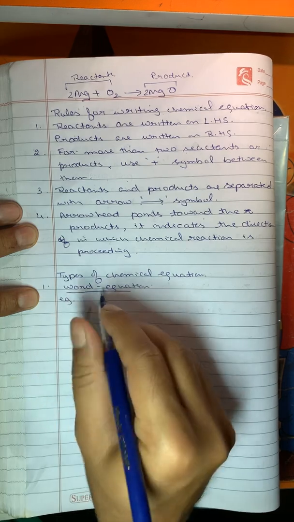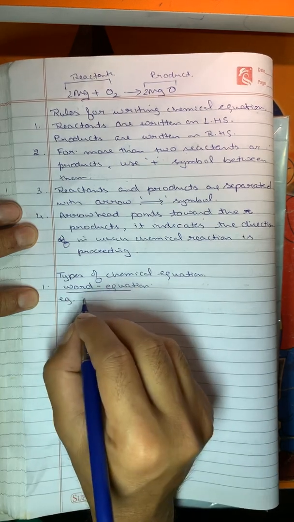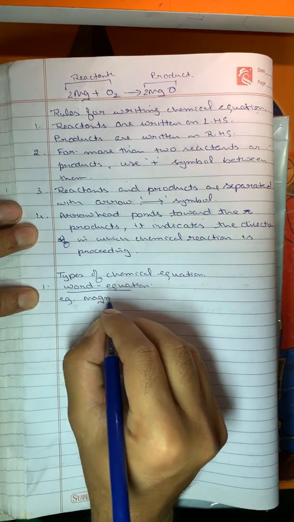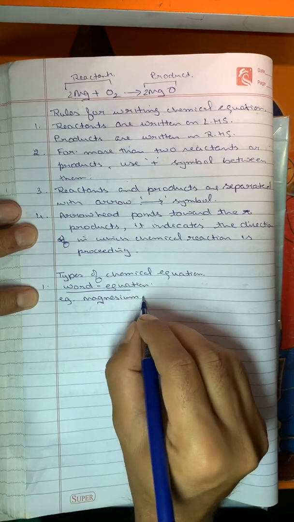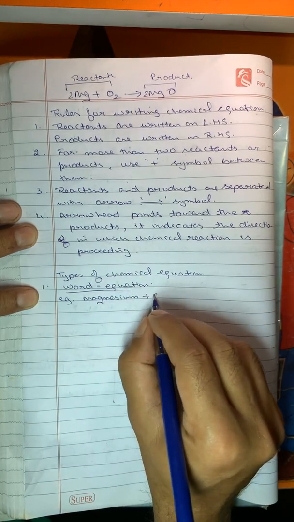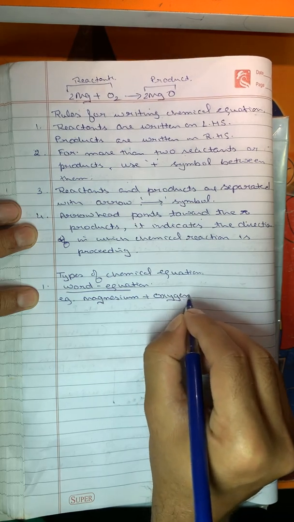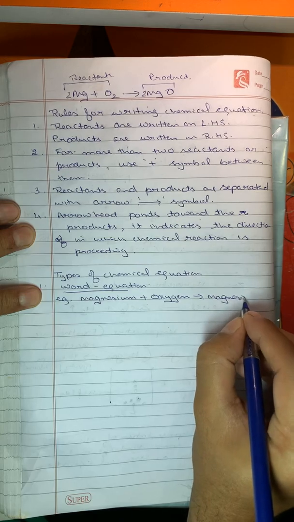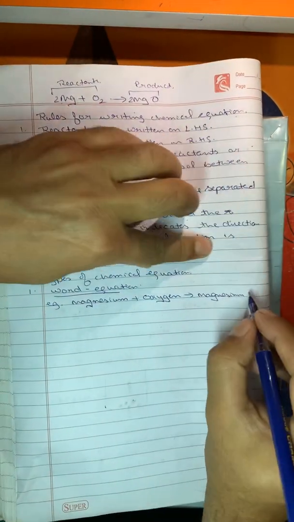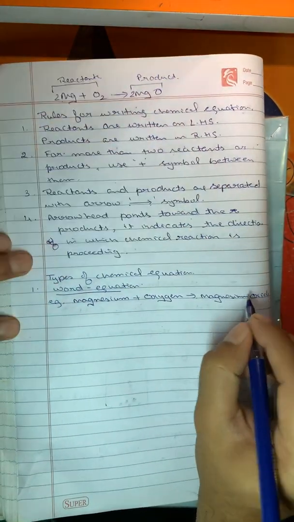For example, instead of symbols I am writing magnesium in word form. Magnesium reacts with oxygen to form magnesium oxide. I am taking the same example. So this is a word equation.